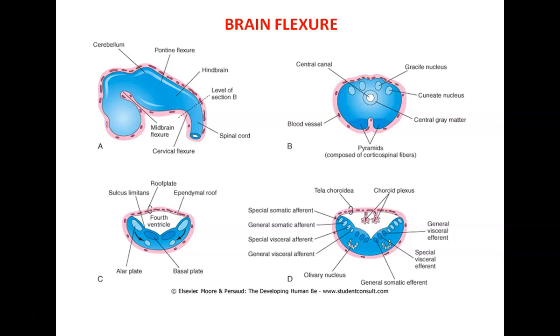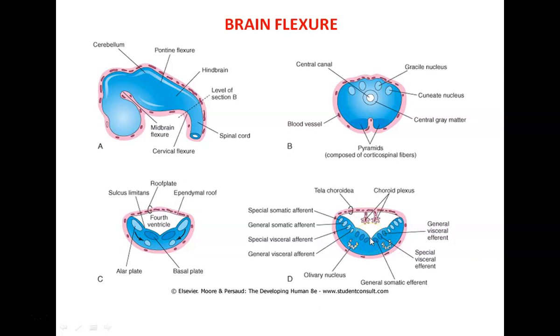Now the neuroblasts in the alar plate of the medulla are arranged in four columns on each side, from medial to lateral. Now what are these?